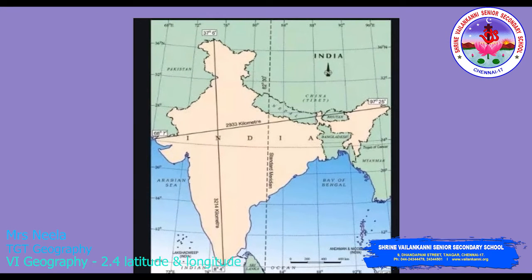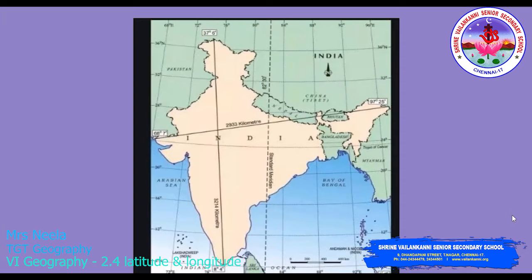Standard time. The local time of a place depends on the meridian of longitude that passes through it. As you see in this map, there are several longitudes passing through India. There would be a great confusion if each place in the country followed its local time. It would not be possible to prepare a common railway or the airline's timetable for the country if each place were to follow a different local time.